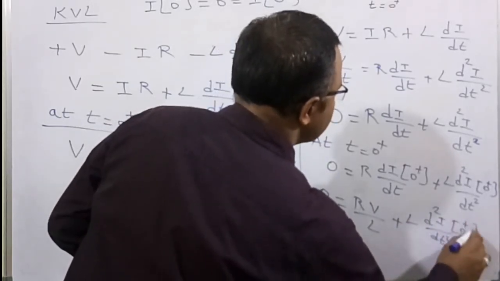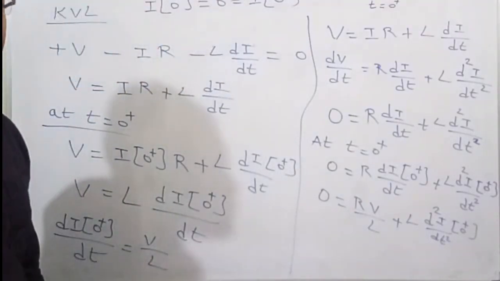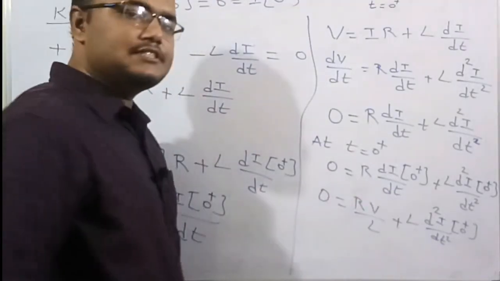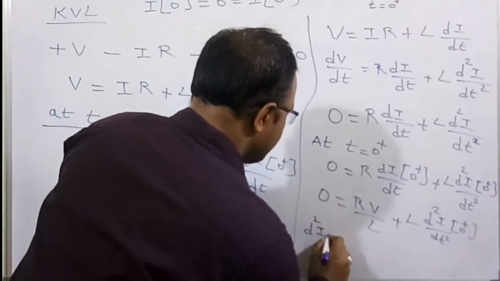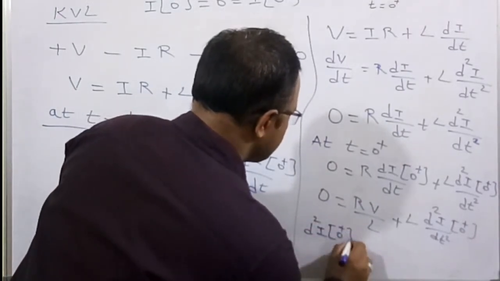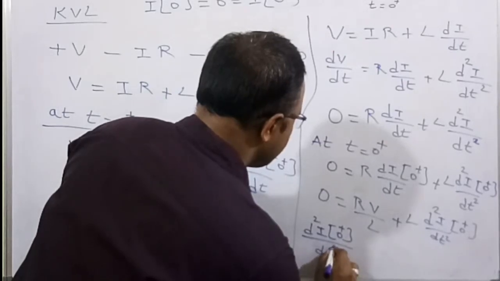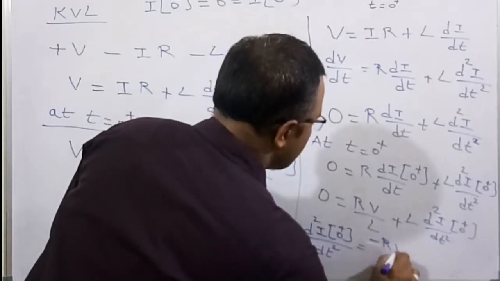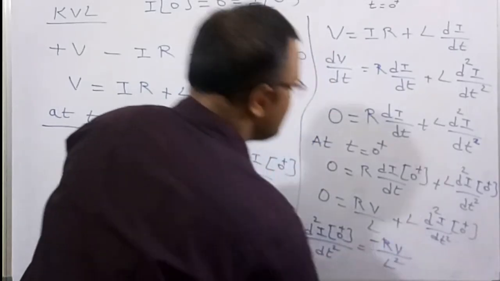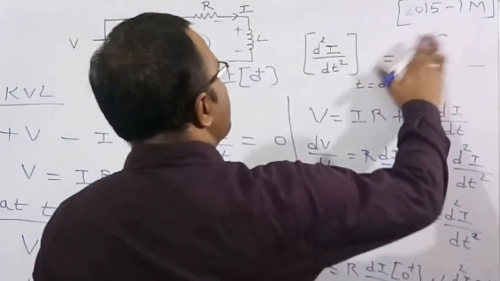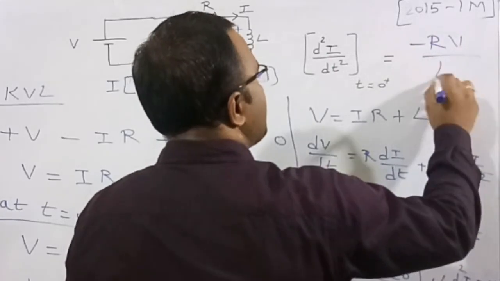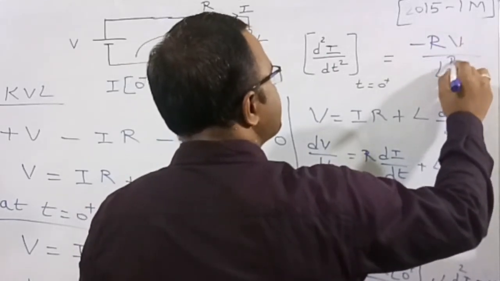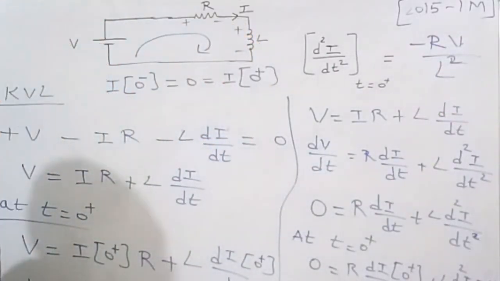After simplification, d square I at instant 0 plus by dt square is minus RV by L square. This is our final answer, the required answer of this solution.